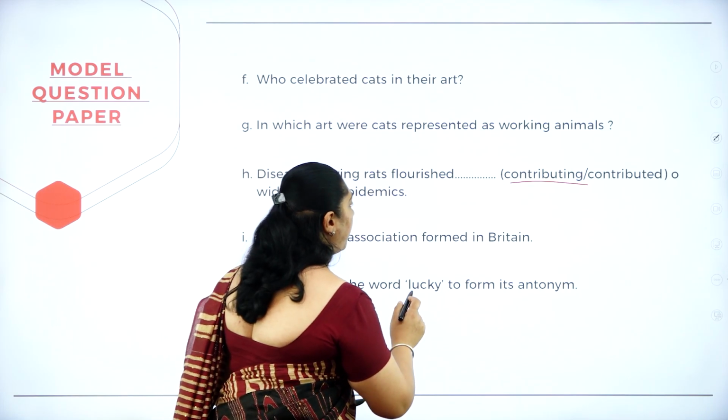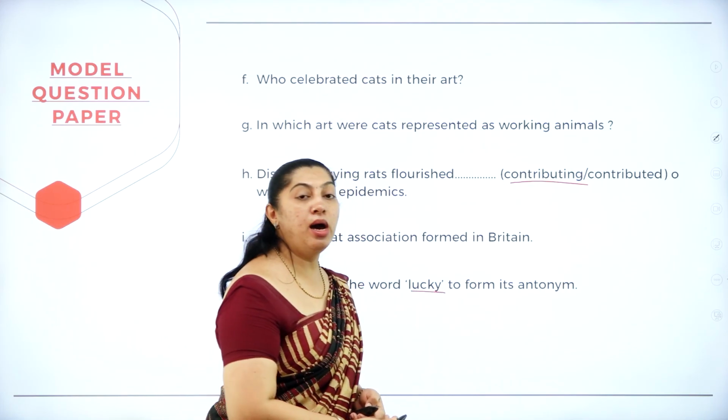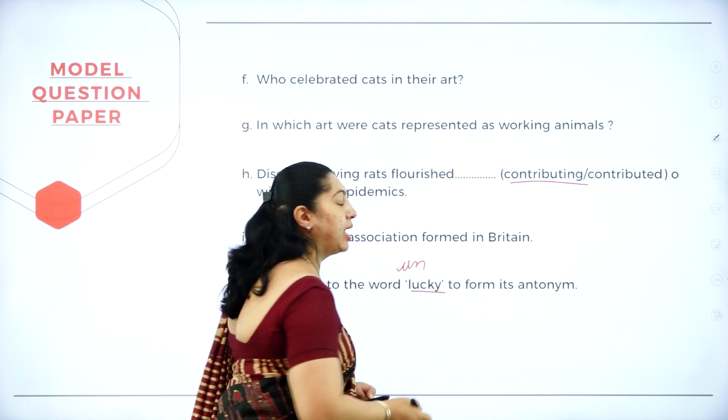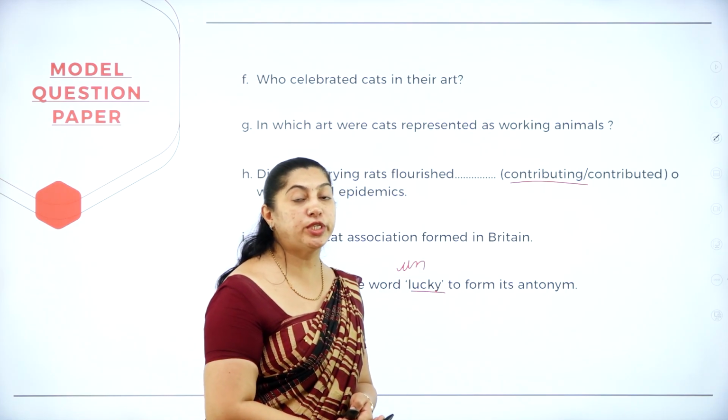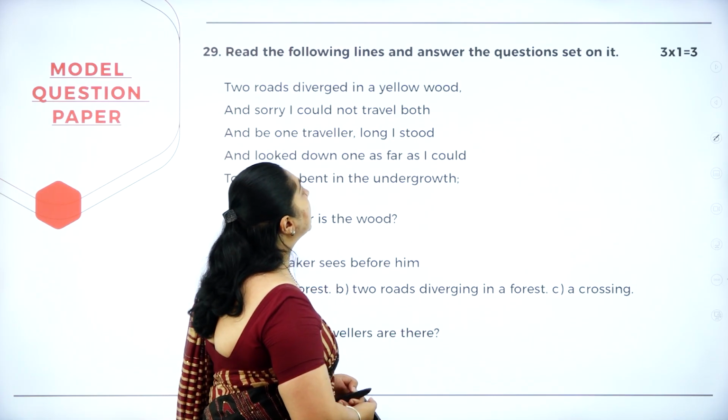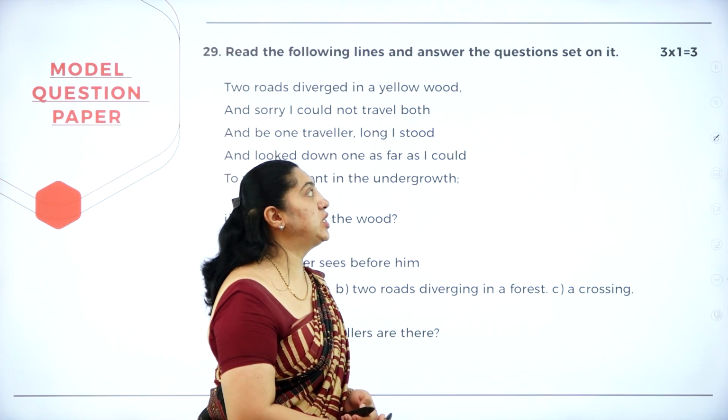Add a prefix to the word lucky to form an antonym. So lucky becomes unlucky, adding a prefix to form an antonym, that is the opposite word. Moving on to the next question. Read the following lines and answer the questions set on it.